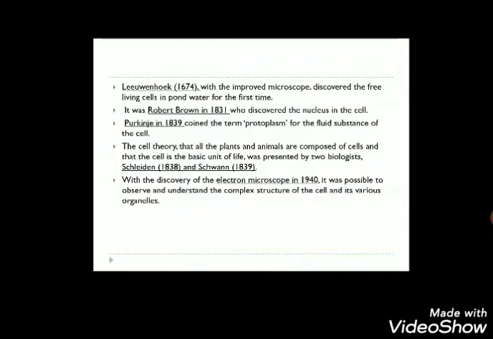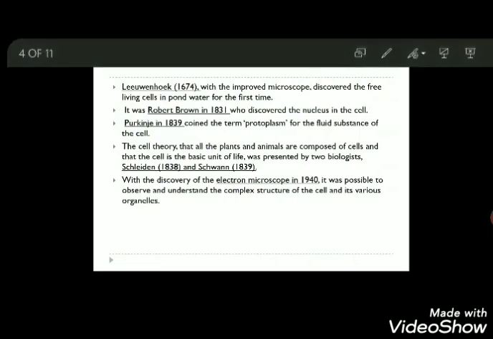After the discovery of the cell, many different scientists worked on it and discovered different parts of the cell and different things related to it. The next discovery was by Leeuwenhoek in 1674. With an improved microscope, Leeuwenhoek discovered a free living cell. Robert Hooke discovered from cork, which was a dead part, so that was a dead cell. But Leeuwenhoek observed the first living cell, from pond water, and it was the very first time that a living cell had been observed by someone.